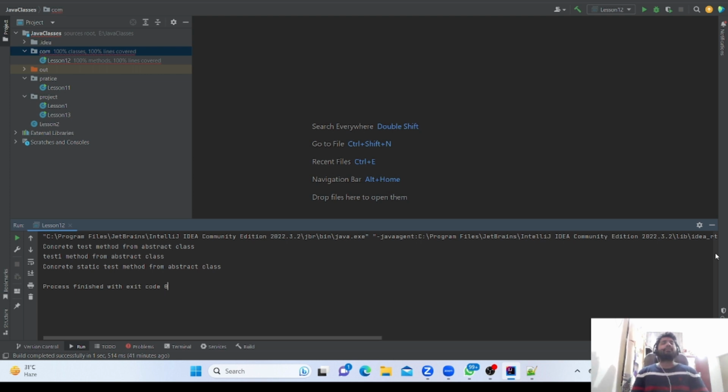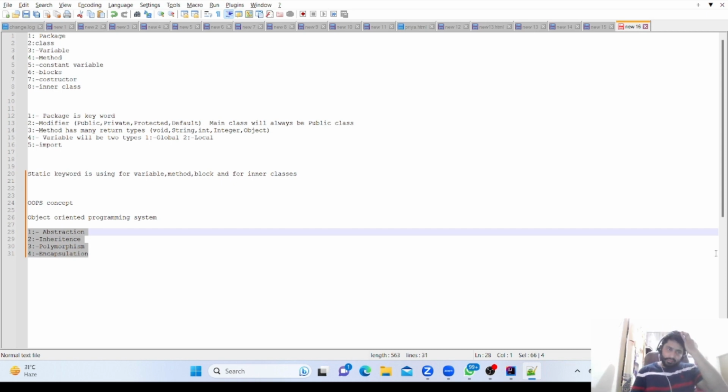Abstraction can be achieved in two ways: one is with an abstract class, second is with an interface. For getting 100% abstraction we use an interface, but in the case of an abstract class we will not get 100% abstraction. So that is the concept of abstraction.